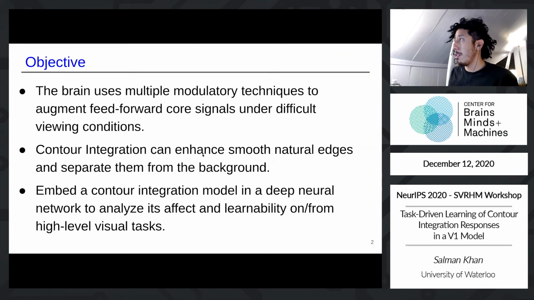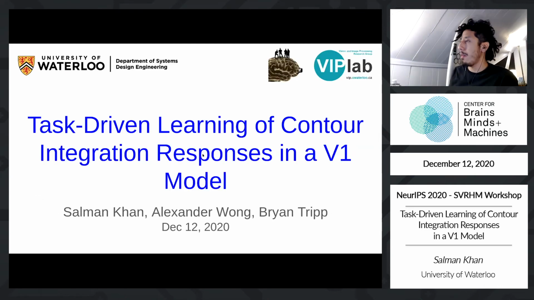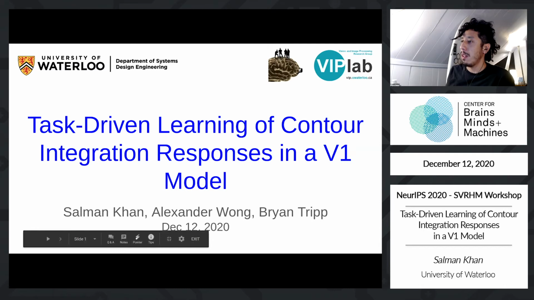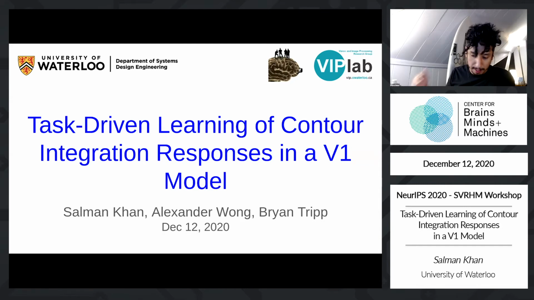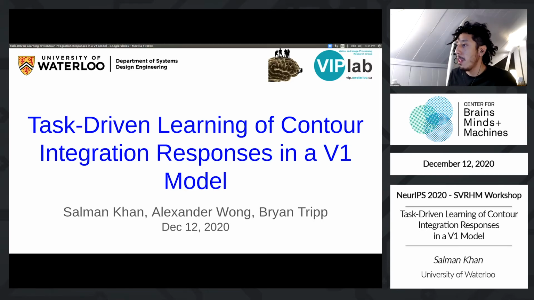Salman is from the University of Waterloo, group of theoretical neuroscience, I believe, as well. And not just his paper, but the other four papers, and the next presenter, not only highest scoring papers, but all papers at least scored a 9 from the 3 reviews. So once again, Salman Khan, Alexander Wong, Brian Tripp.